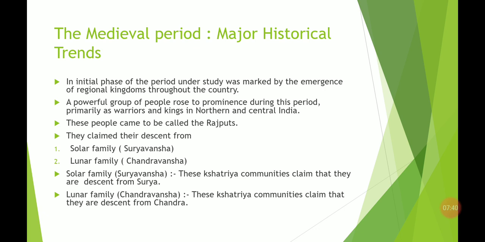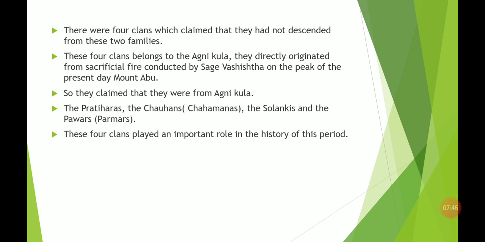It has been said that they belong to the Agnikul. So basically, there were four more clans, but they are not descended from these two families, the Chandravans or the Suryavans. They belong to the Agnikul. It is said that they directly originated from the sacrificial fire conducted by the sage Vasisht. The Rishi Vasisht was conducting a sacrifice, a yagna, and from that fire these clans originated.